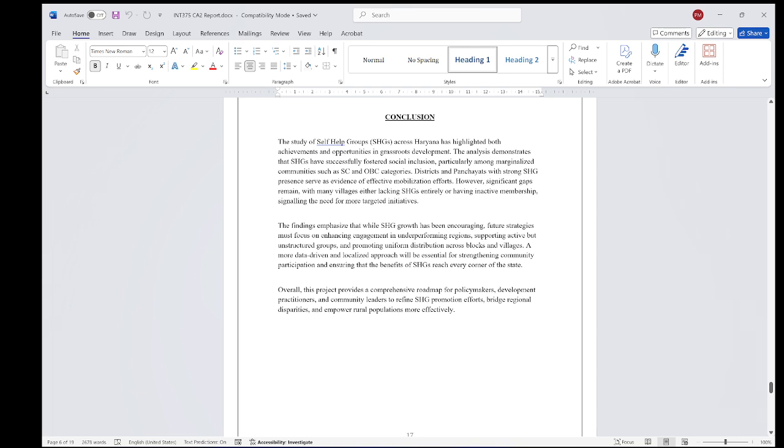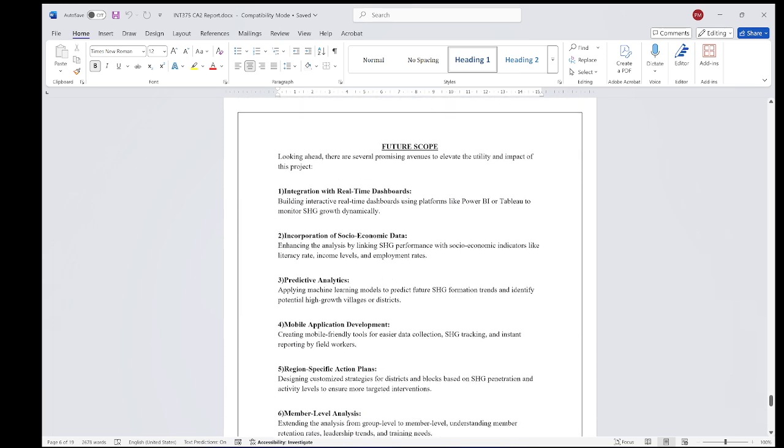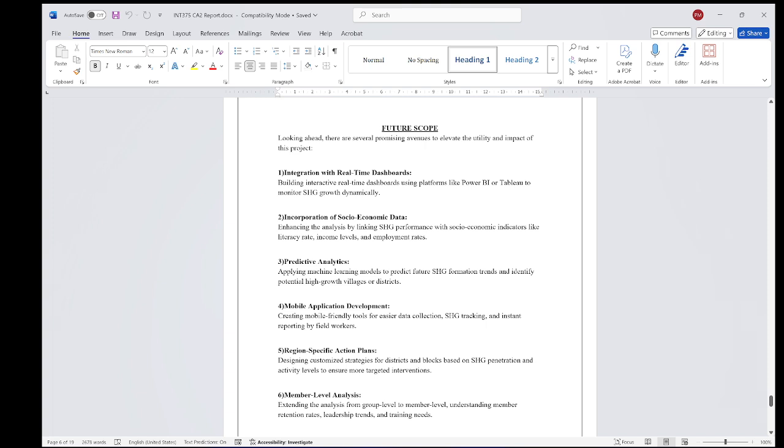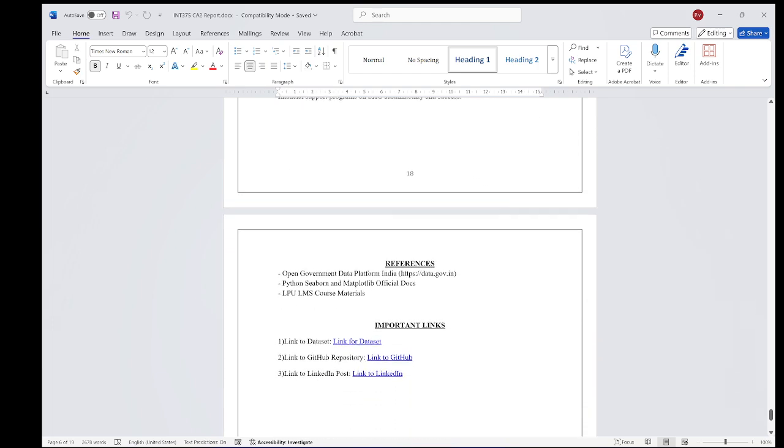In conclusion, the study of self-help groups across Haryana has highlighted both achievements and opportunities in grassroots development. The analysis demonstrates that SHGs have successfully fostered social inclusion, particularly among marginalized communities such as SC and OBC. The future scope can be integration with a real-time dashboard, or we can do predictive analysis by applying machine learning algorithms to predict future SHG formation trends. And according to the analysis, we can make policies that benefit our overall society.